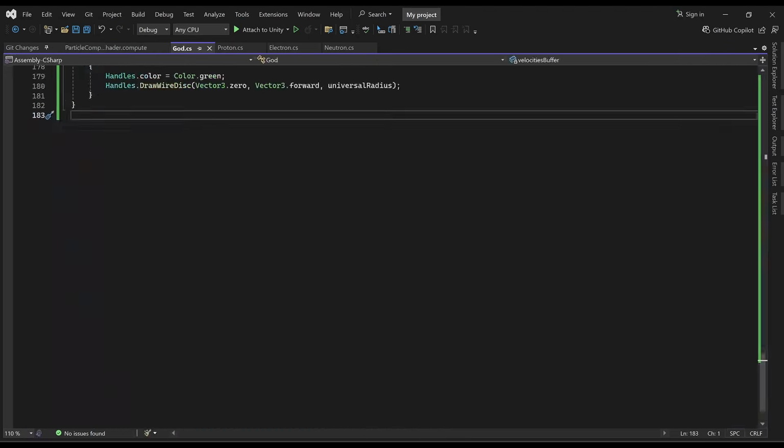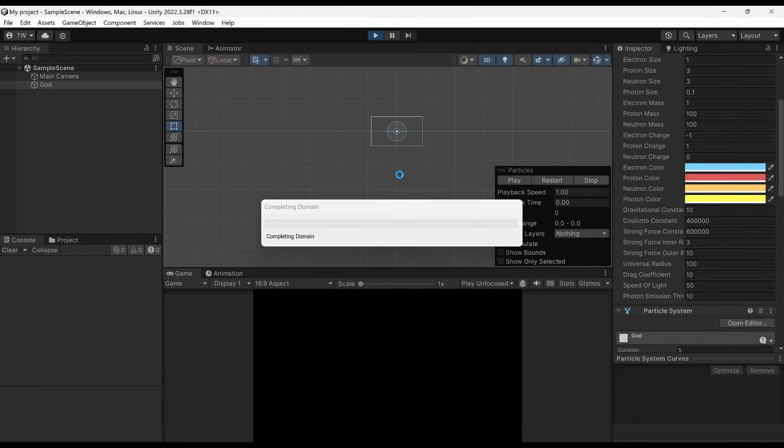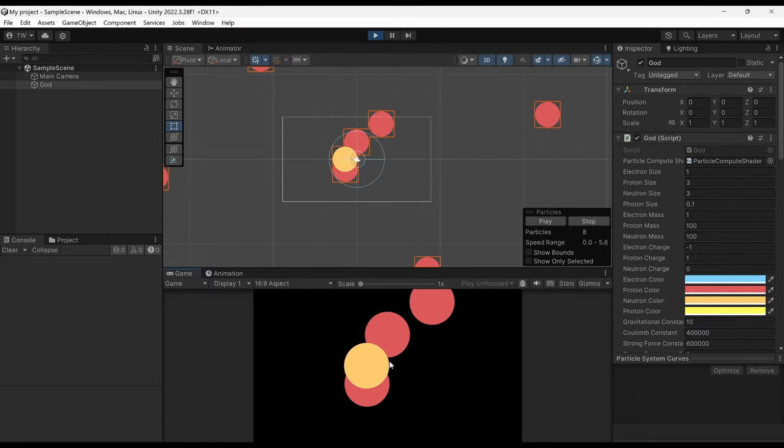Okay, let's go back to our code, and we gotta take this one step at a time instead. So what we're gonna do for now to simplify it is we're just gonna have it modify the script to spawn a particle when the increase in velocity from another particle is above a certain threshold. It's just gonna send it off at the speed of light that we define. Okay, let's see what that does. These are not acting normally. Okay, for some reason, these guys are not repelling each other?